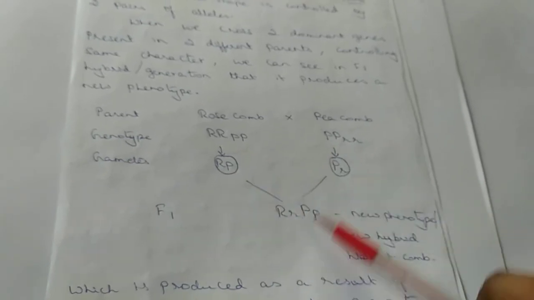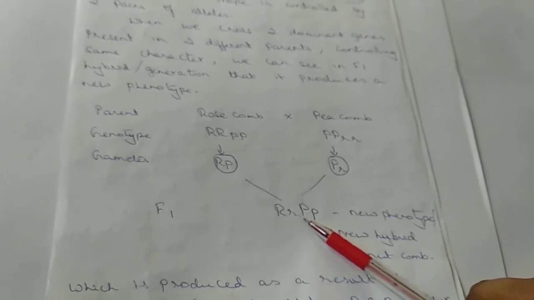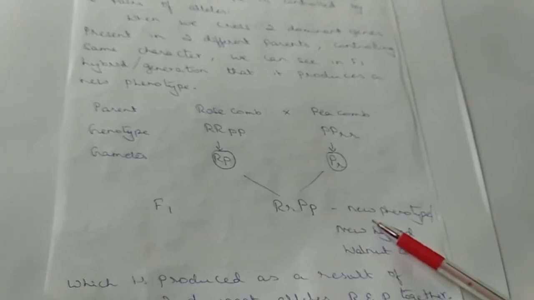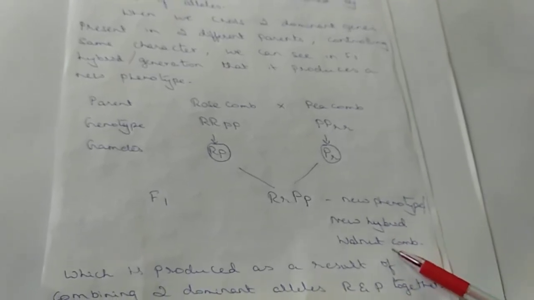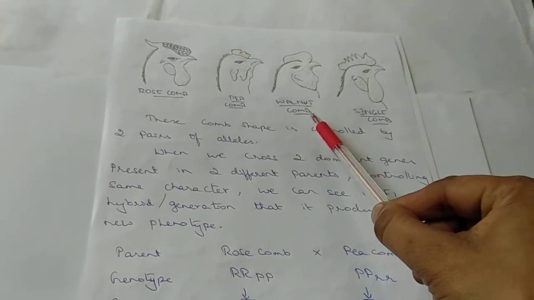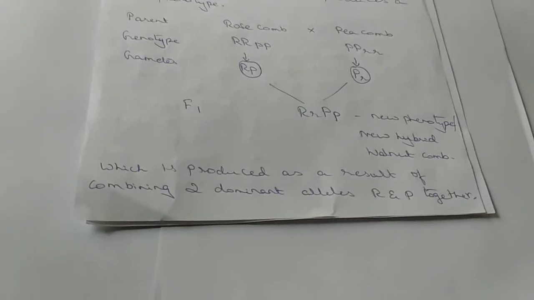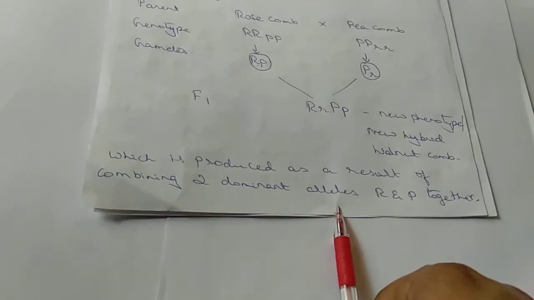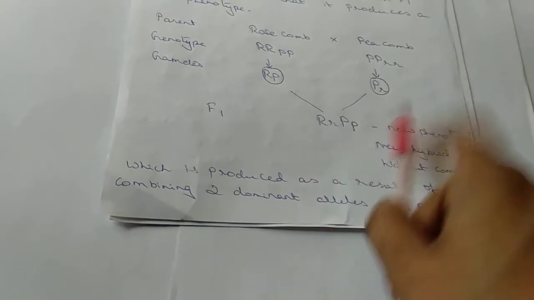When we cross these two, in F1 we get capital R, capital P, small r, small p, which is called a new phenotype or a new hybrid, and that is named the walnut comb. So this is the shape of the walnut comb, how it arises, which is produced as a result of combining two dominant alleles, capital R and capital P together.